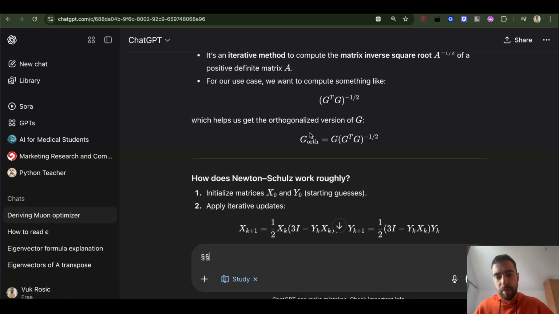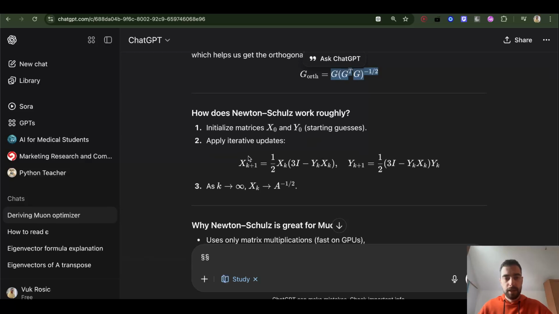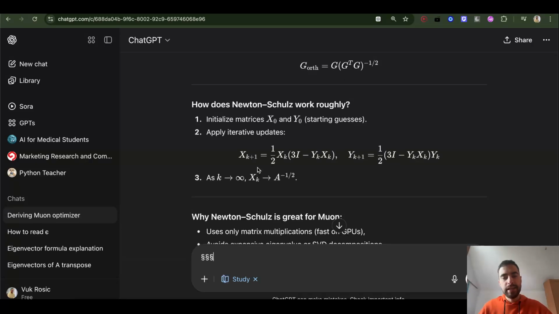We want to approximate this with the Newton-Schulz method. We don't even need to have it 100% correct, because neural networks can deal with a bit of approximation. So we initialize matrices x0 and y0 as starting guesses, and then we repeat some operations.